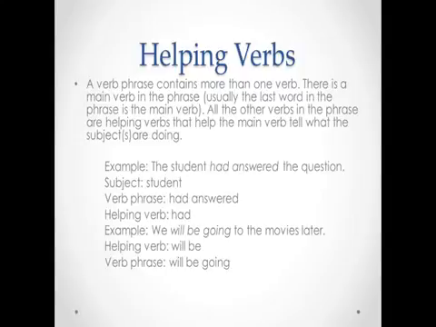So in this example, I have the student had answered the question. So you know that student is the subject. The verb phrase is had answered, because had is a verb and answered is a verb. Remember that I said usually the last verb in the phrase is the main verb. So this is just telling us that the student had answered the question. And then here's another example. We will be going to the movies. So will be is the verb phrase, and will is helping be.